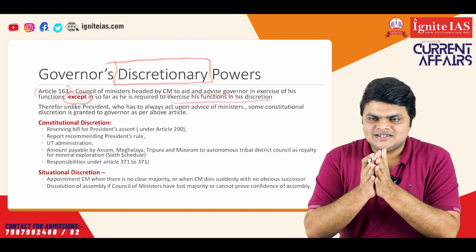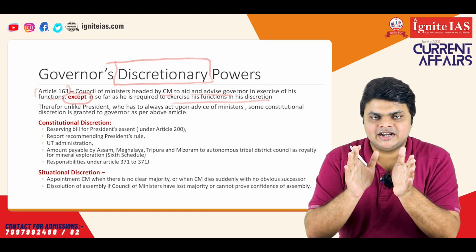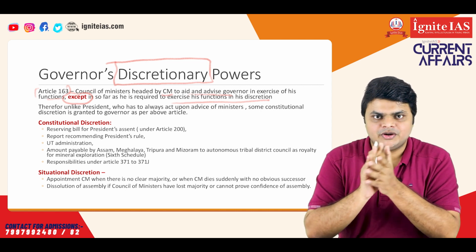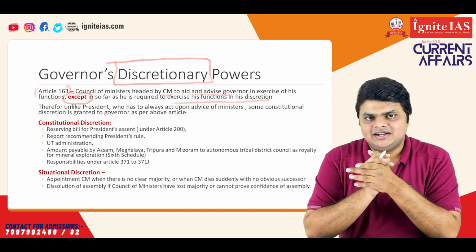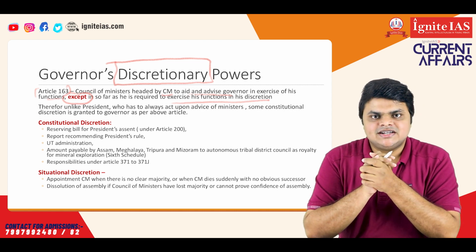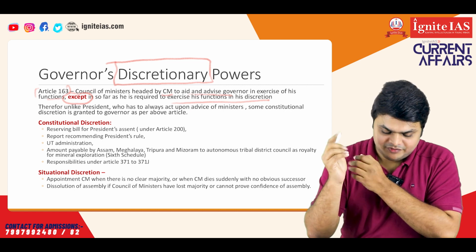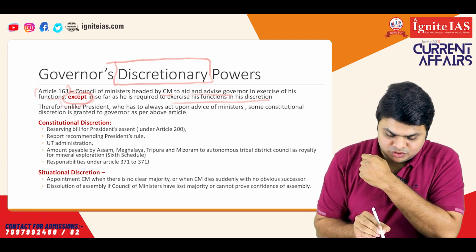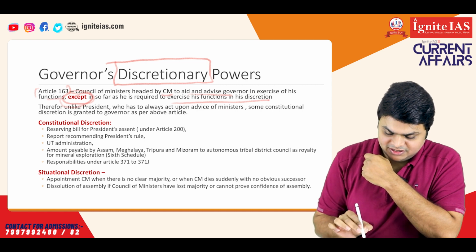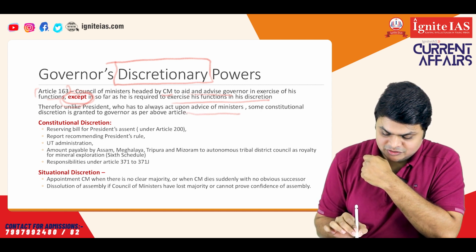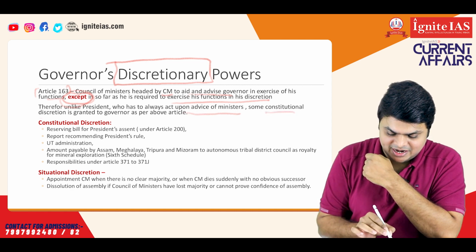So, in the Centre's case, it is very clear that the President has to always act upon the aid and advice of the Council of Ministers. But in case of the state, the constitution itself gives certain discretionary powers to the governor. This exception is the source where the discretionary powers of governors arise. So, therefore, unlike the President, who has to act upon the advice of ministers, some constitutional discretion is granted.